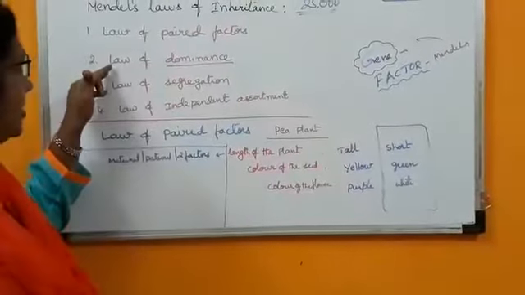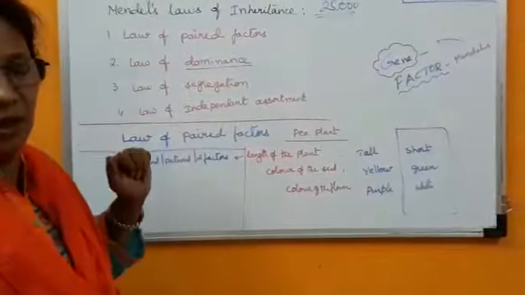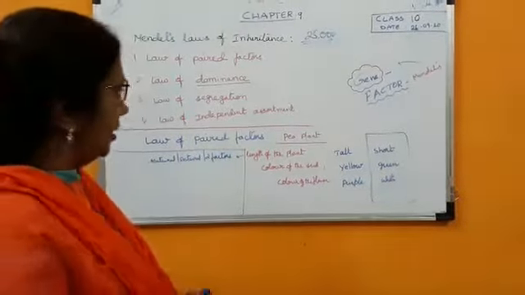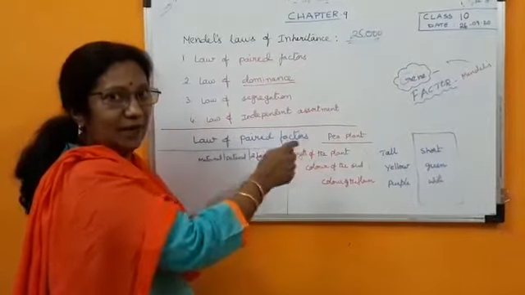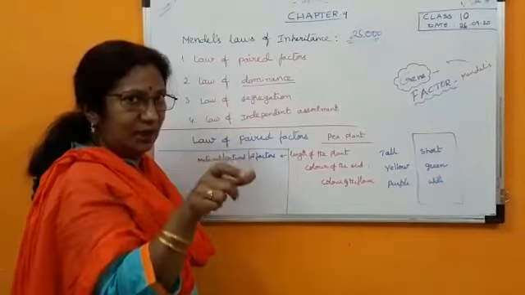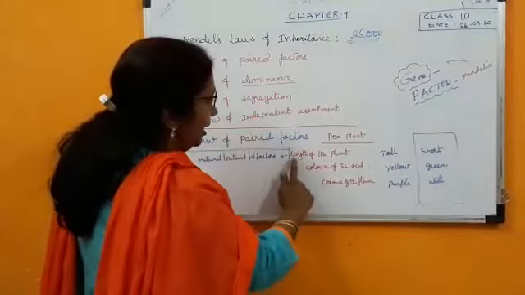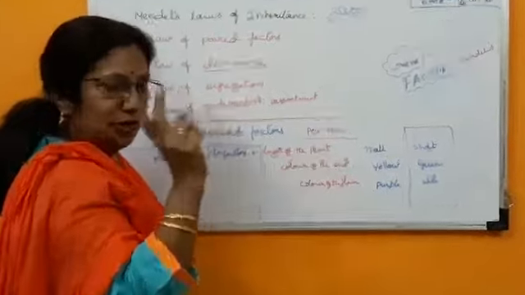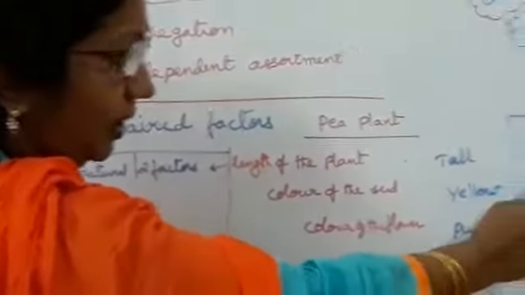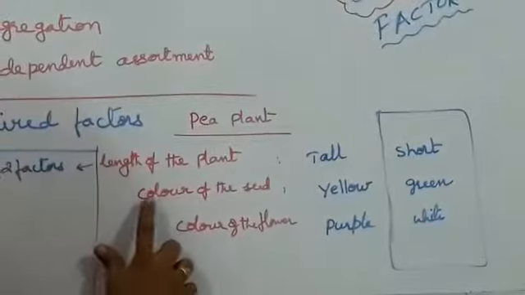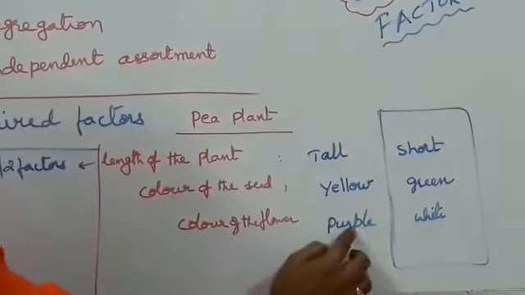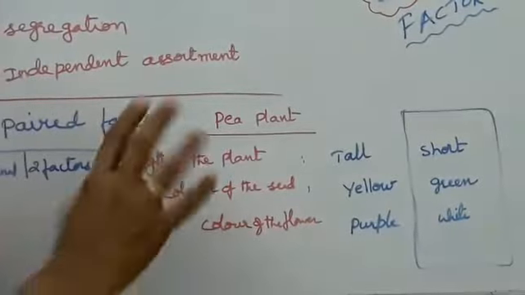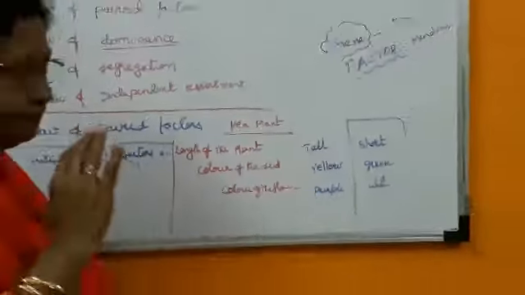Next, the second law is the law of dominance. What do you mean by the law of dominance? Once again I am going to the pea plant, which I have given in tabular form. The length of the stem is of two types, tall or short. The color of the seed may be yellow or green, and the color of the flower may be purple or white. In that way, he observed contrasting characters.